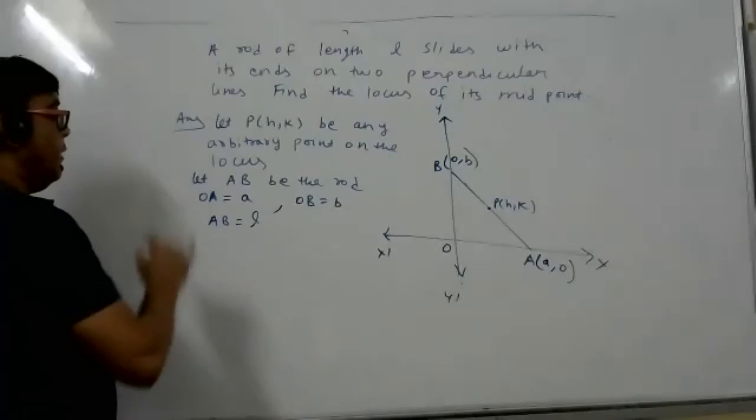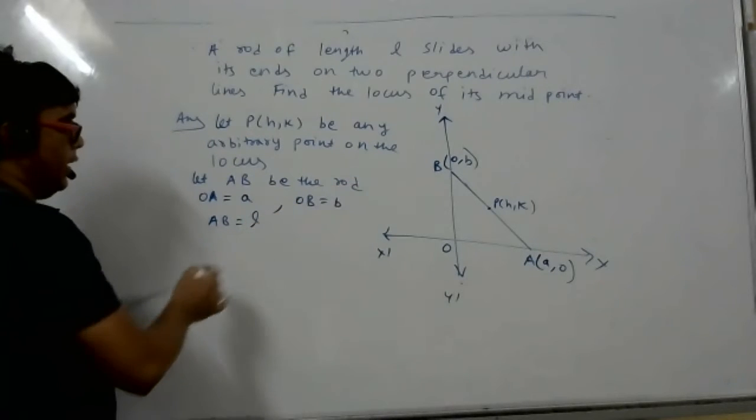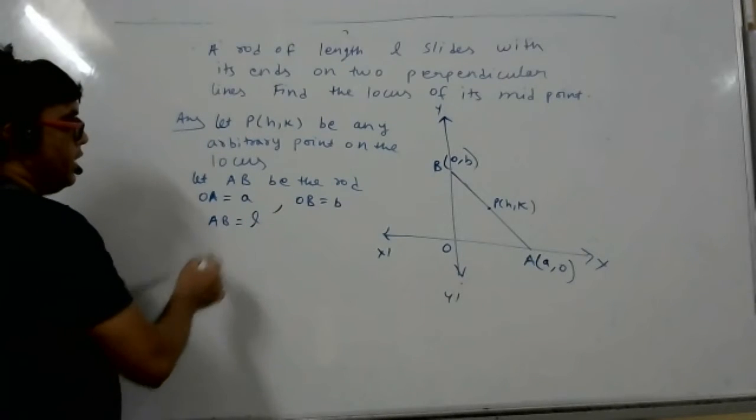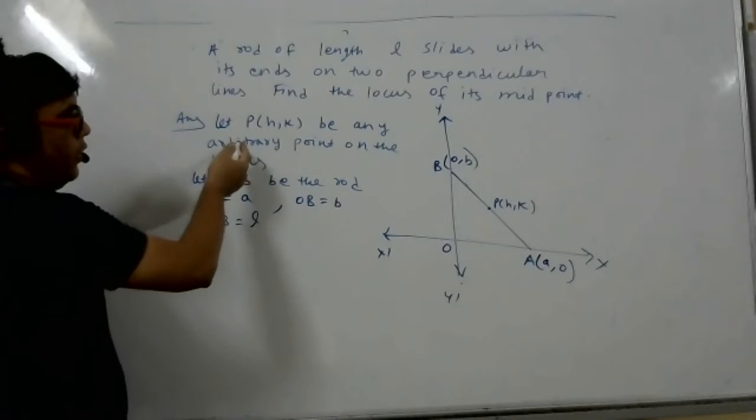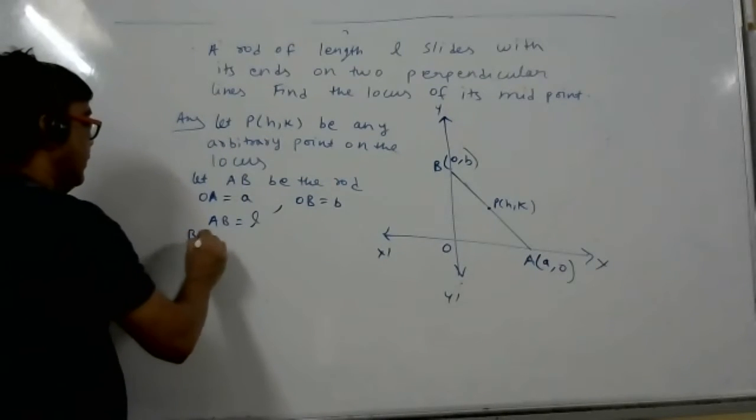So now, student, tell me the midpoint formula. P is the midpoint now. So it is (a by 2, b by 2).